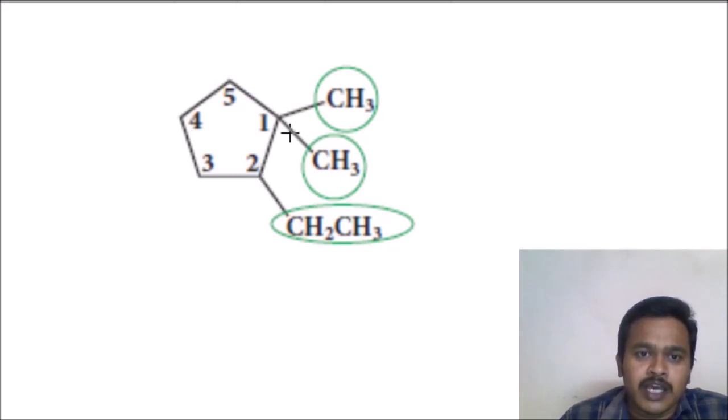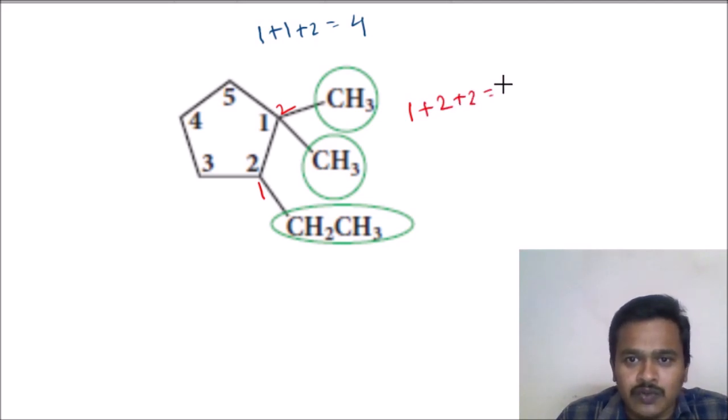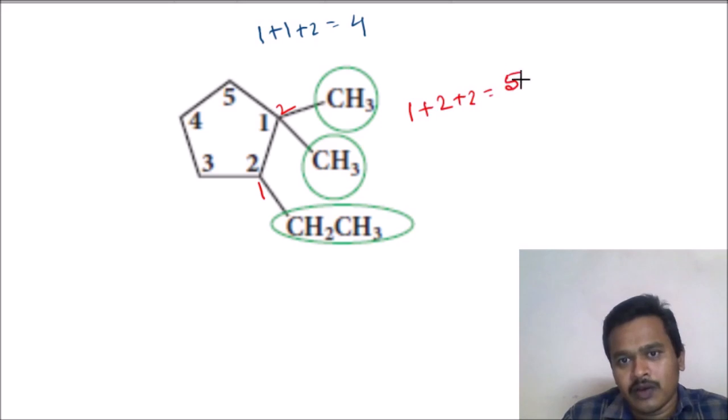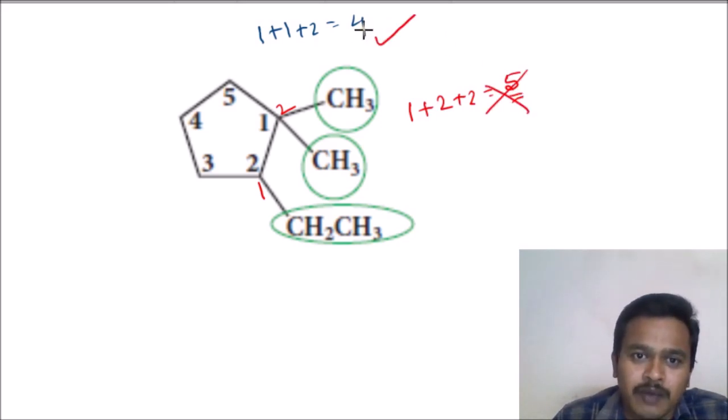Here the same rule we have to follow. Whenever many branches are there on the same position, you have to give the numbering here. What is it? 1 and 2. 1 plus 1 plus 2, this side to this side, what is coming? 4. Okay sir, I will give from this side: 1, 2. What do you have to write? 1 plus 2 plus 2, that is equal to, how much is coming? 5. So this is preferable, this is not preferable. The lowest sum is preferable. So this numbering is not valid. The already given numbering is correct.